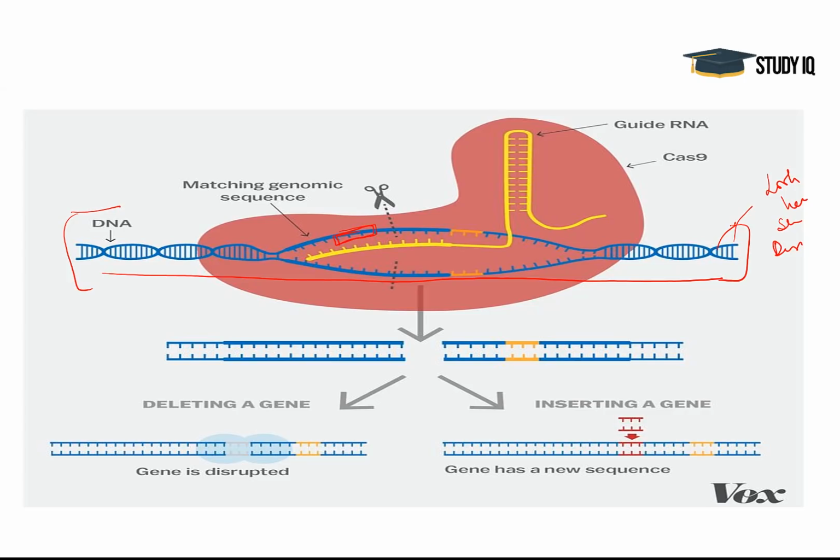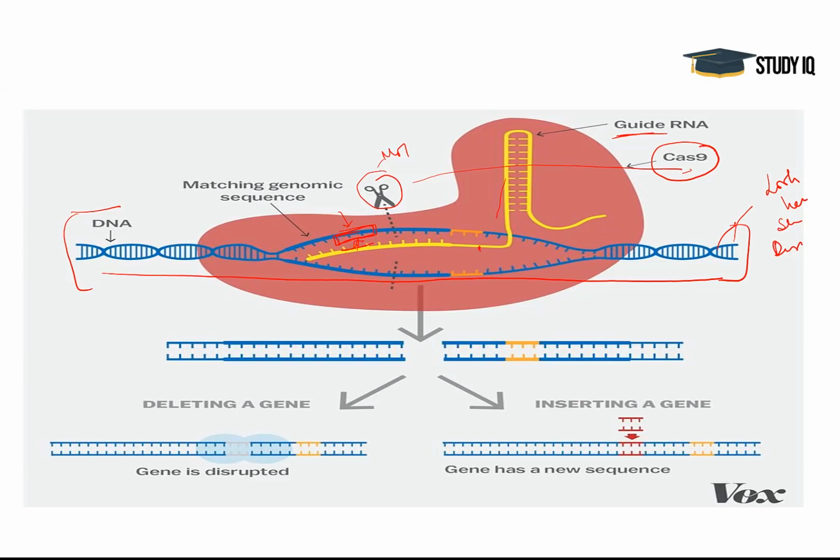We want to remove this gene with scissors, but obviously we cannot use ordinary scissors. There are molecular scissors known as enzymes, and here the work of the scissors will be done by Cas9. This is the enzyme. First we need to identify this place, so we will send a guide RNA which will go and bind here. It will identify that yes, this is the gene which can cause problems. Then we will send Cas9.